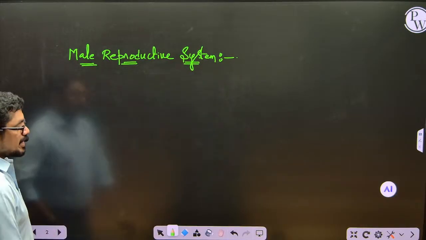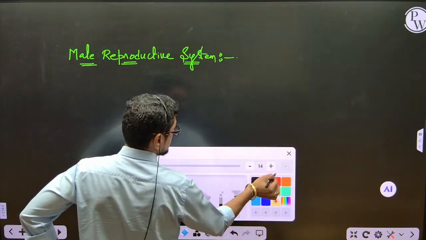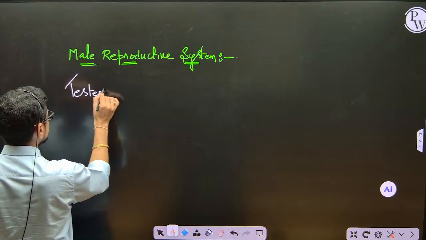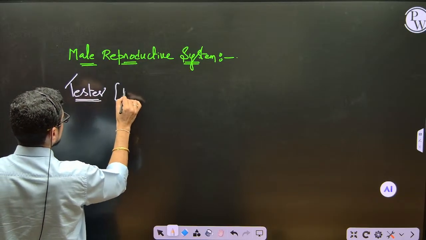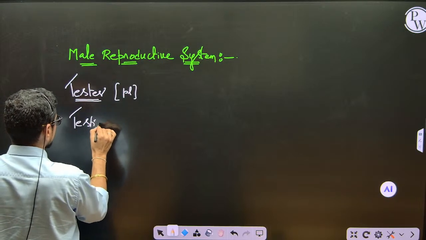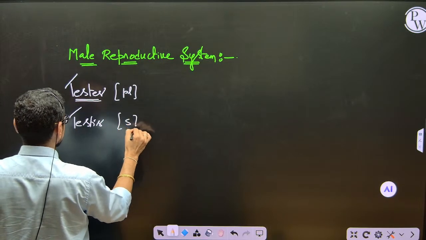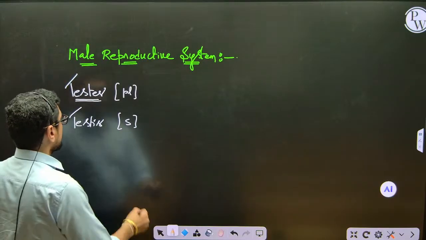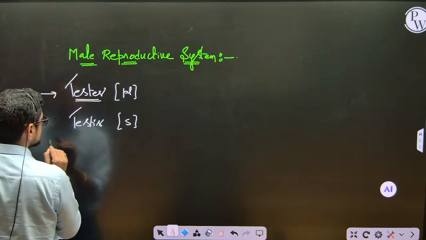The male reproductive system contains a pair of testes. Testes is plural, and testis is singular. The male reproductive system consists of a pair of testes, and so many other structures are also present.